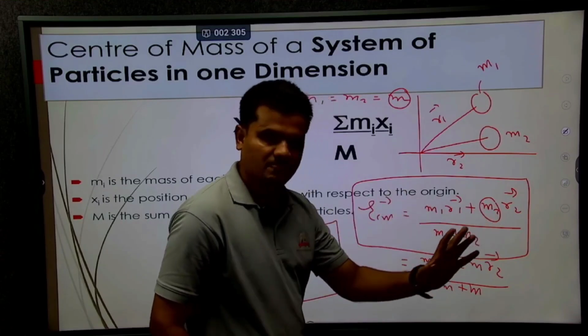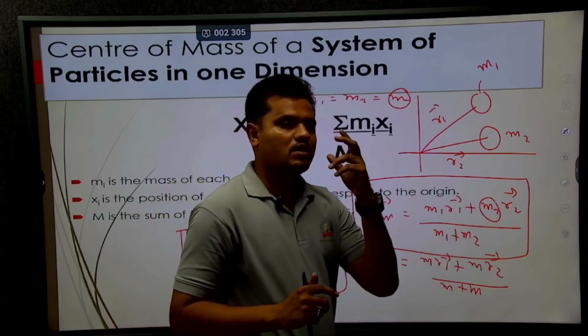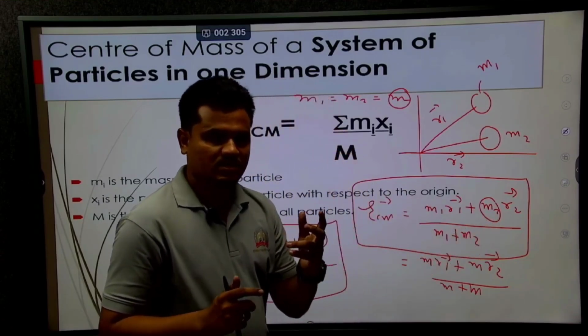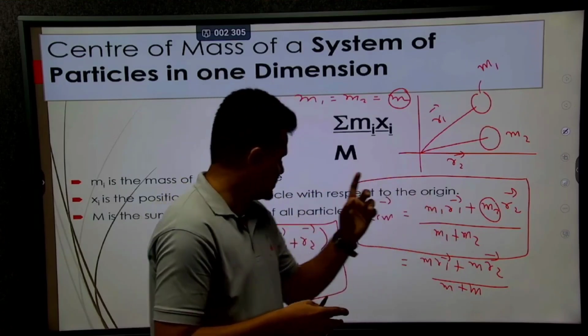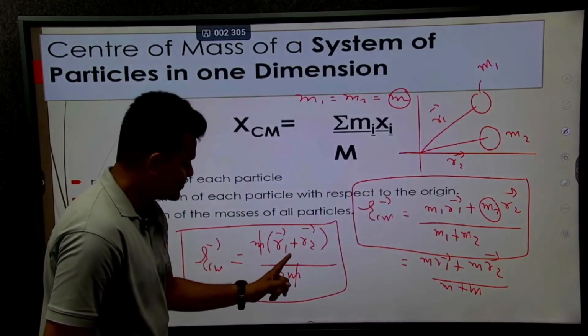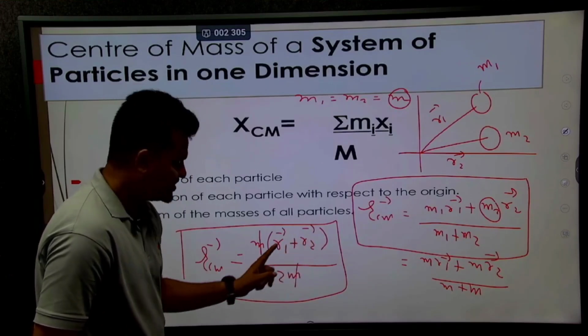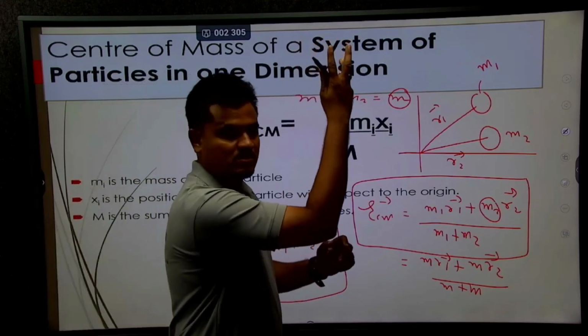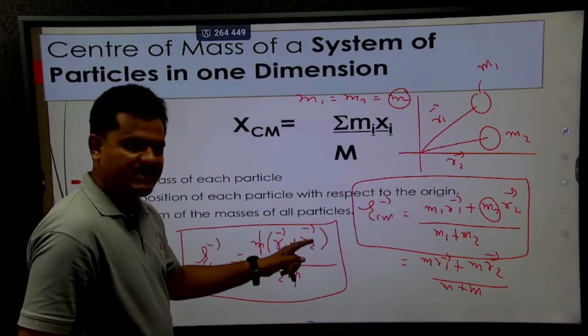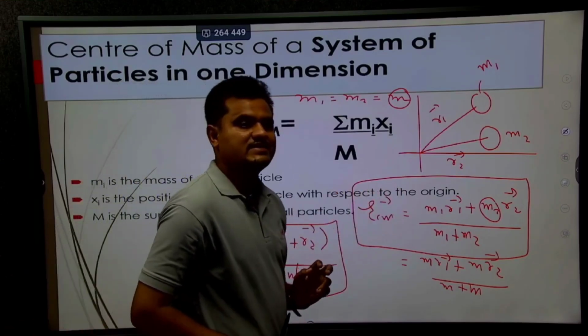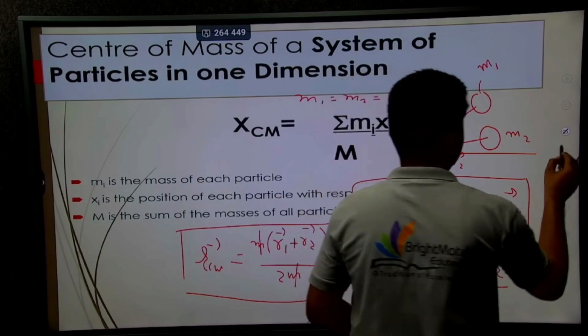In the x direction, consider I have two masses m1 and m2, then your answer should be x1 plus x2 by 2. What about the y direction? y1 plus y2 by 2. What about the z direction? z1 plus z2 by 2. So here we can easily calculate the center of mass of this object.